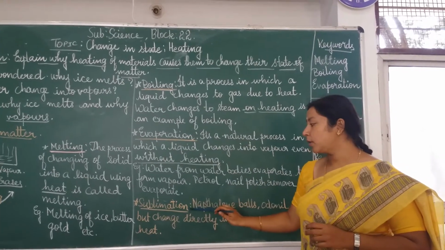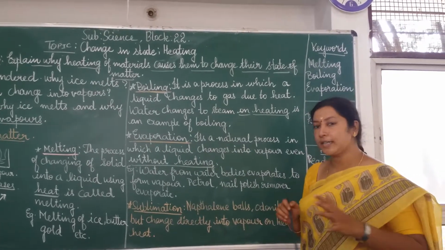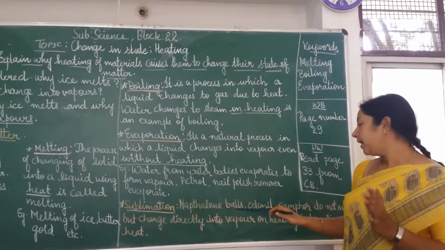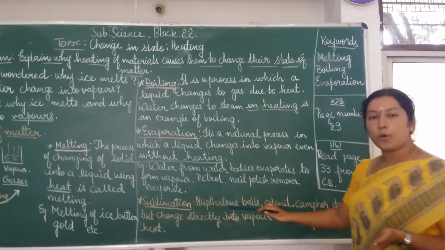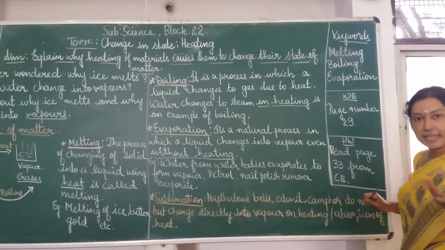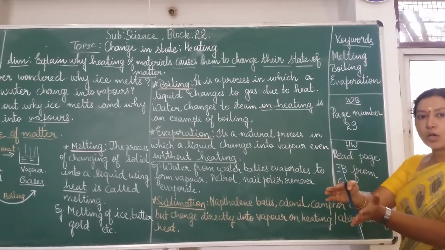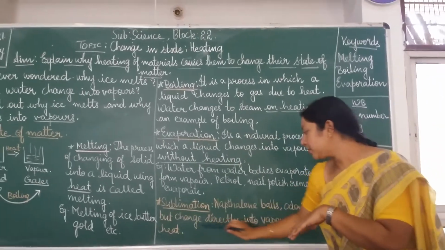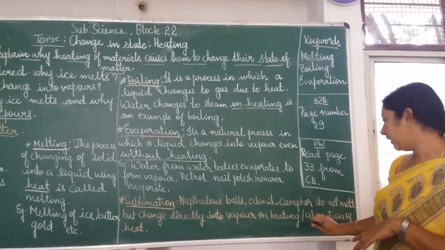The next one is known as sublimation. So what exactly is sublimation? Sublimation is a process where naphthalene balls, camphor, odonil do not melt. There is no melting stage here. Directly from the solid state it changes into vapor on heating.